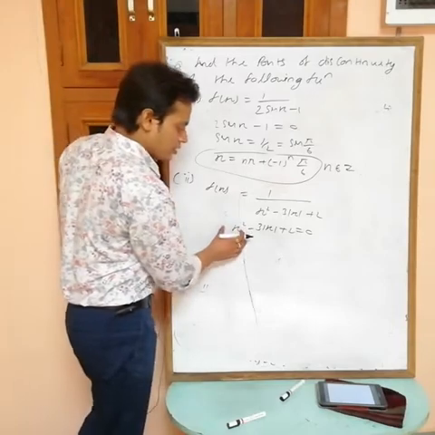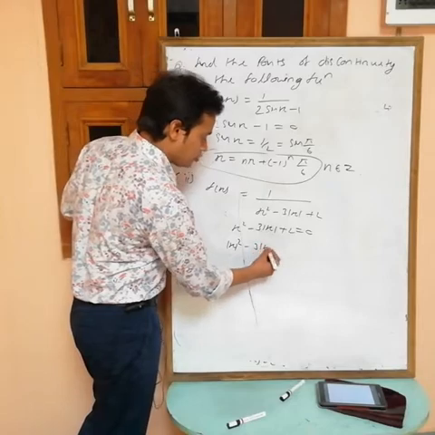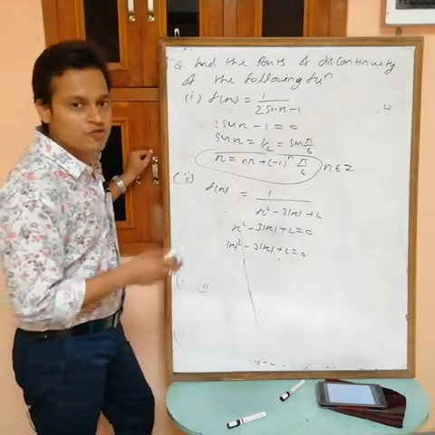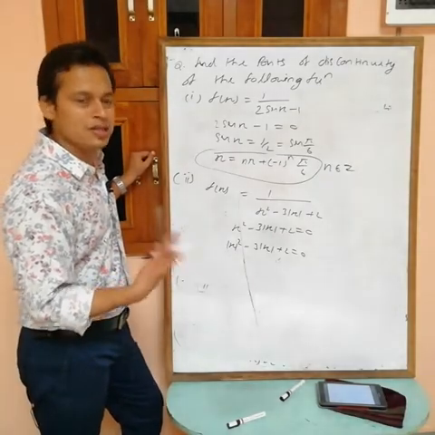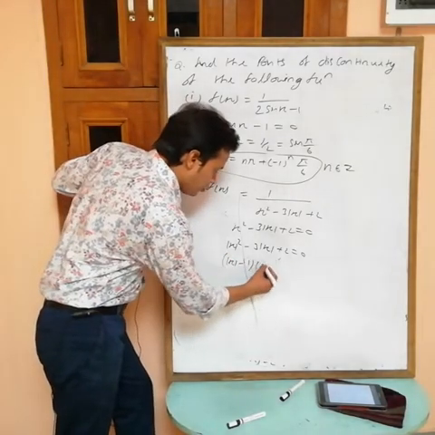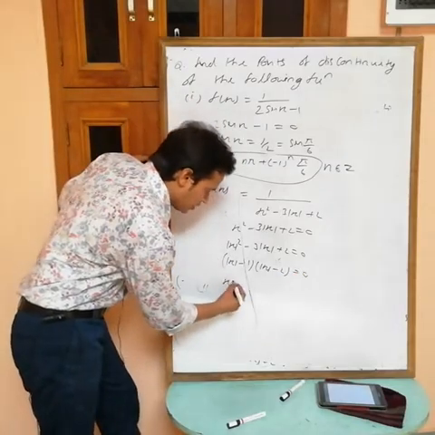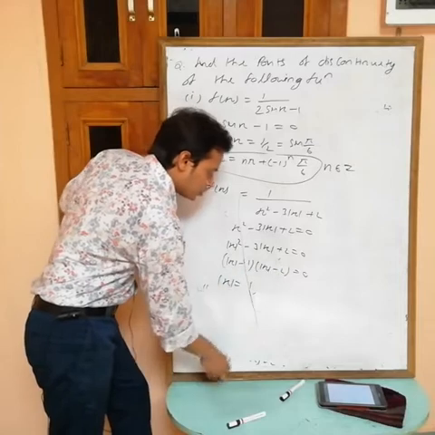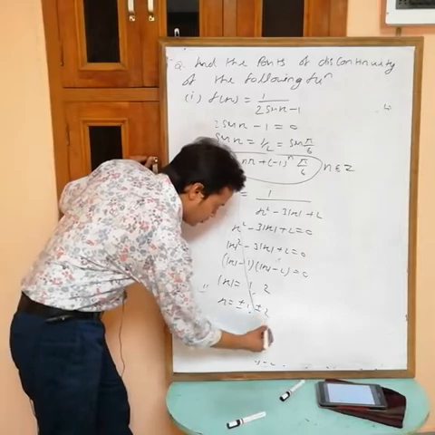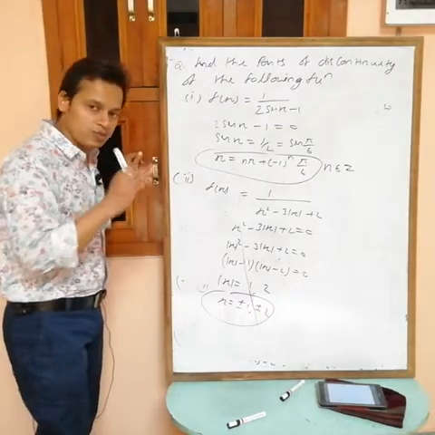Otherwise, you can also write this in terms of mod x: mod x square minus 3 mod x plus 2. Now this is a quadratic equation in terms of mod x. First from this you will get the value of mod x, then you can find the value of x. I can factorize easily: mod x minus 1 into mod x minus 2 equals 0. If you put this one equal to 0, mod x equals 1. If you put this one equal to 0, mod x equals 2. Then x equals plus minus 1, plus minus 2. These are the points of discontinuity: plus 1, minus 1, plus 2, minus 2.